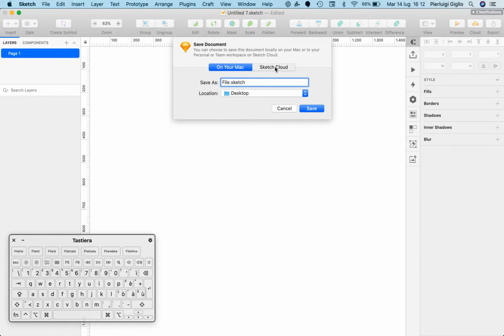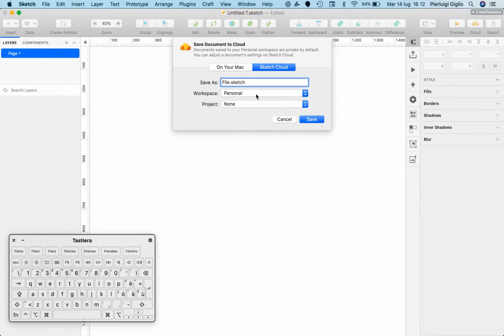There's also this second option, which is Sketch Cloud. For example, I'm working with a Sketch Cloud team at the moment for a client, and this is saving my documents inside of Sketch Cloud. So it's all going to be in the cloud via internet. And again, I can select,